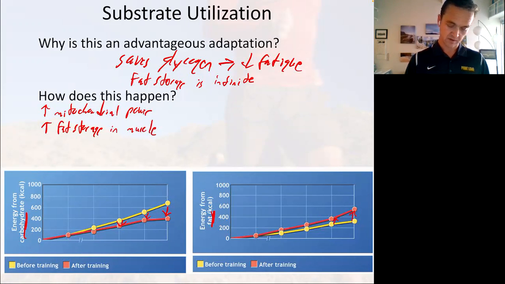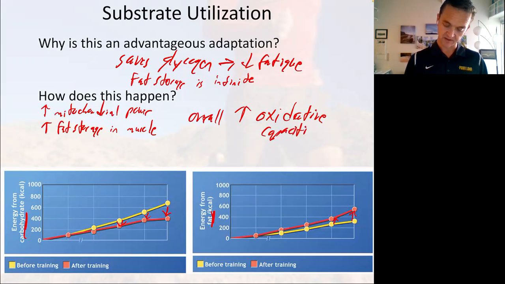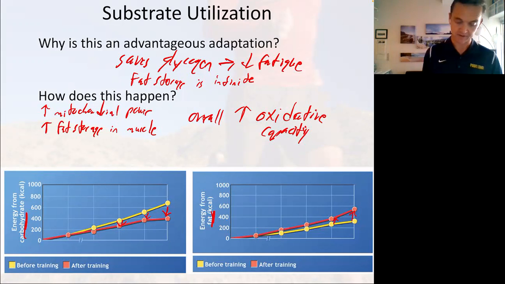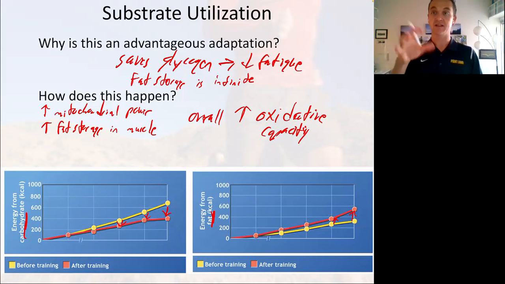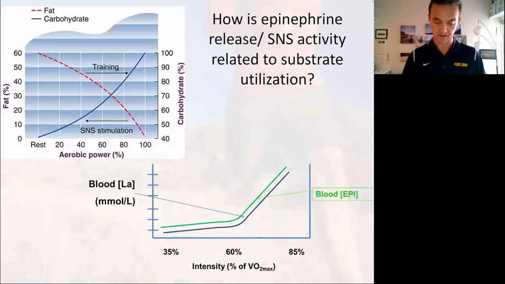in muscle, and overall increased oxidative capacity. All those other things we talked about that help us get oxygen to the muscle, like myoglobin, capillaries, all those things. All of that helps us, right? Because this allows us to use our oxidative system more, and the oxidative system is the only place that fat can be burnt. So this is a good thing overall, okay?